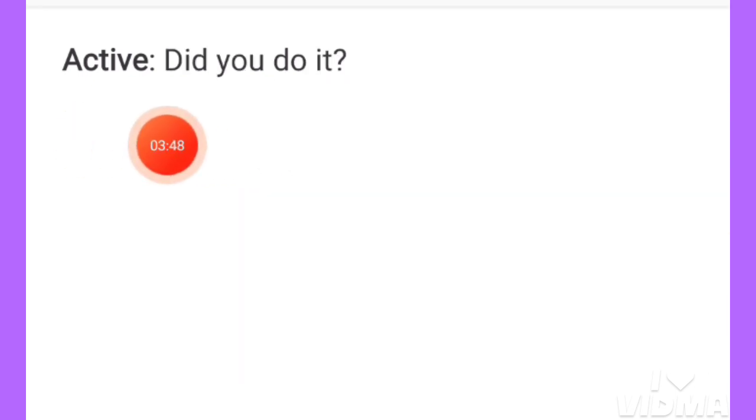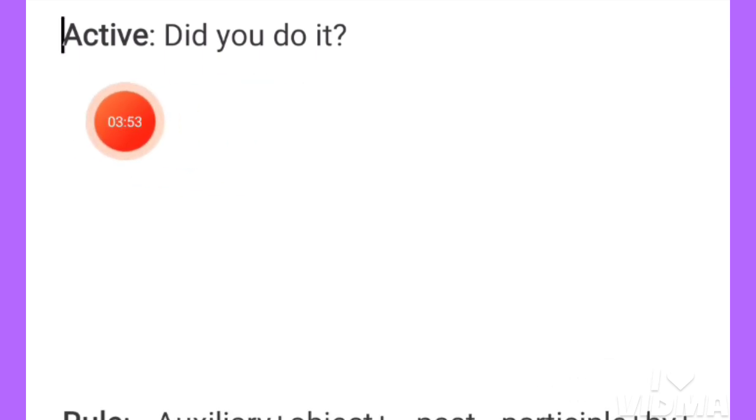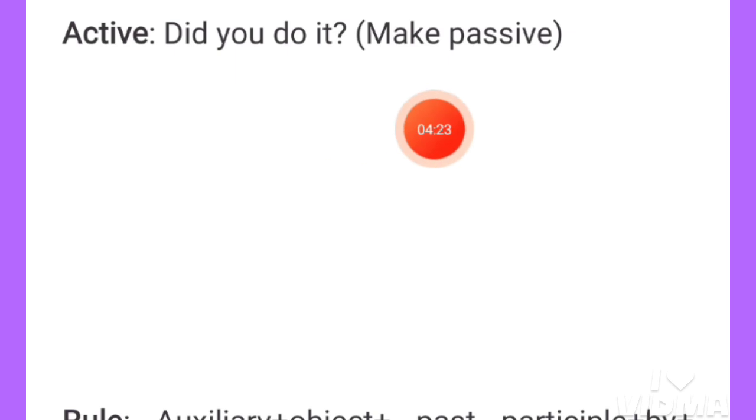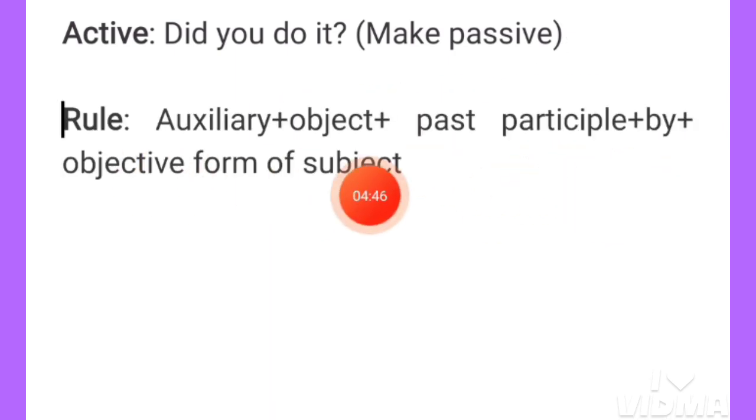This is another active voice. Did you do it? This sentence is an interrogative sentence. We have to make the passive voice here. This is the active voice, and we have to make the passive voice of this sentence. So while making the active voice into a passive voice for an interrogative question, we can follow a common rule. This is the common rule.